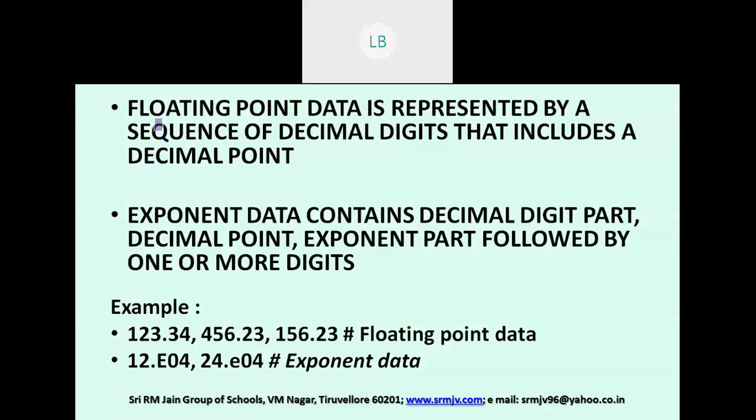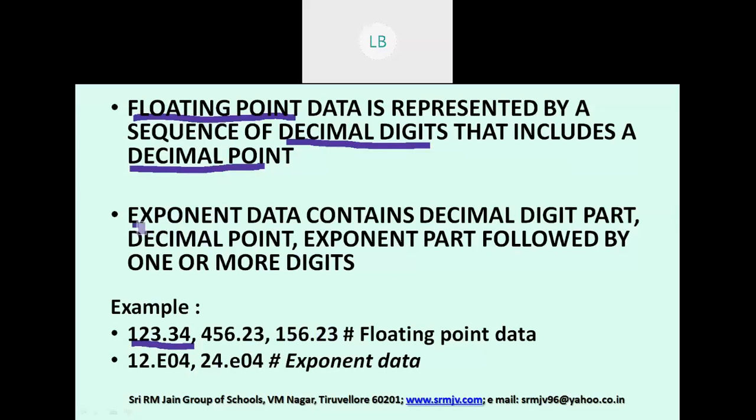The next one, floating point. Floating point is nothing but decimal numbers. It is represented by a sequence of decimal digits that includes a decimal point. You can see examples here, 123.34. So, floating point data.